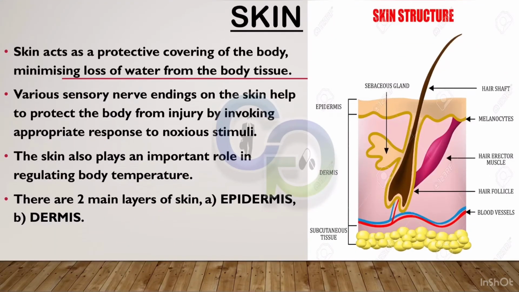Skin. Skin acts as a protective covering of the body, minimizing loss of water from the body tissue. Various sensory nerve endings on the skin help to protect the body from injury by invoking appropriate response to noxious stimuli. The skin also plays an important role in regulating body temperature. There are two main layers of skin: A. Epidermis, and B. Dermis.